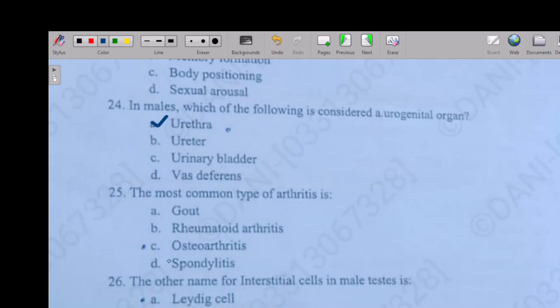So the next question is: the most common type of arthritis is option A: gout, option B: rheumatoid, option C: osteoarthritis, option D: spondylitis. So the right answer is option C, osteoarthritis.